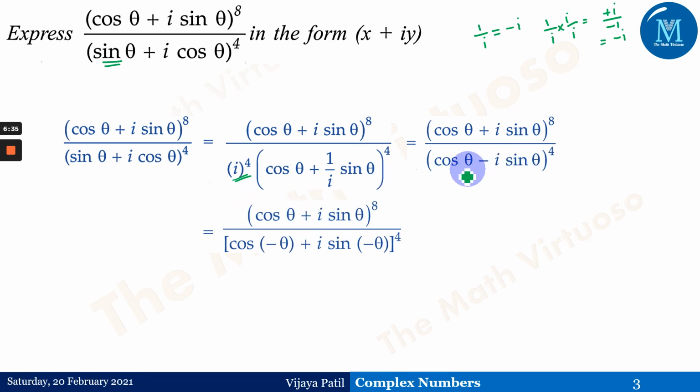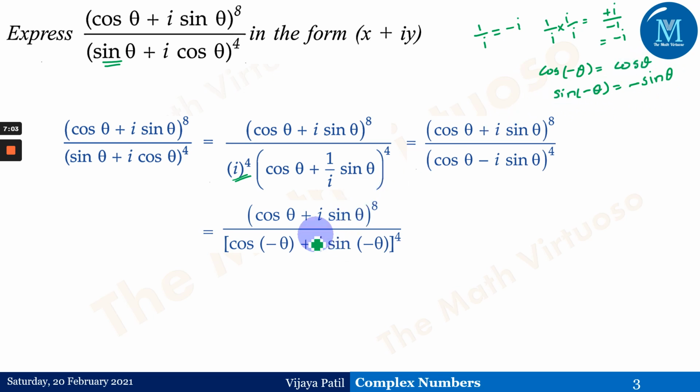So this is cos theta minus I sin theta. What we did here is that we absorbed this minus sign in the angles. So cos of minus theta, we know that cos of minus theta is equal to cos theta, whereas sin of minus theta gives me minus sin theta, right?